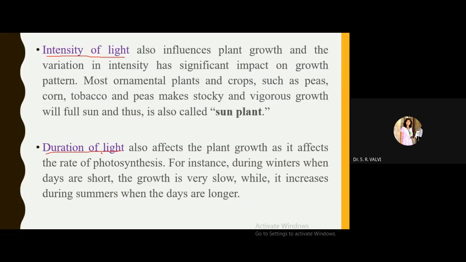Then long day plants are the plants which require a long day for flowering, whereas day neutral plants, irrespective of the length of light, will flower. So likewise, duration of light affects the plant growth.